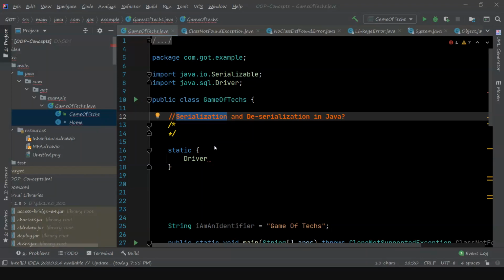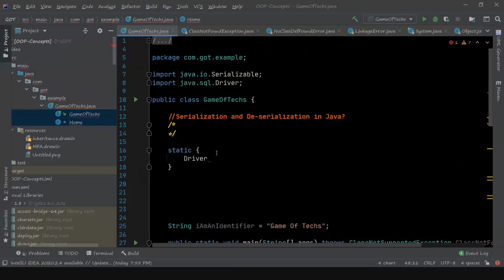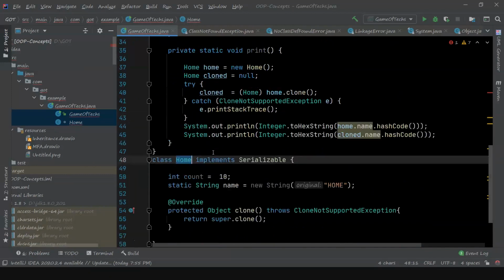How to bring in this feature: there is a marker interface called Serializable. Once you implement this interface, you have the serialization feature in that class. So if I create an object of home, and write that object to a file, you can definitely see all the state written to the file.